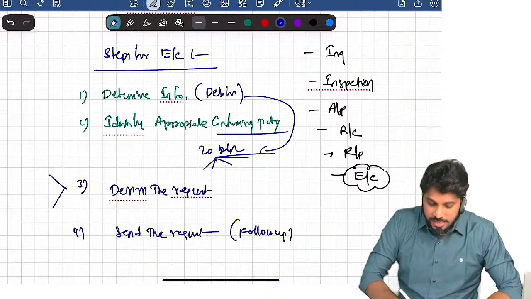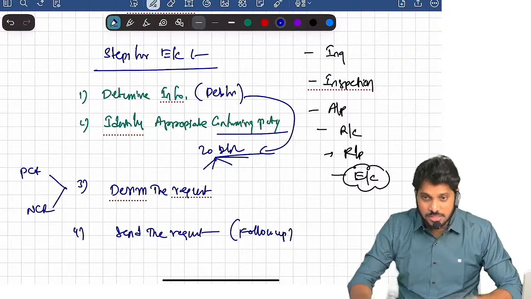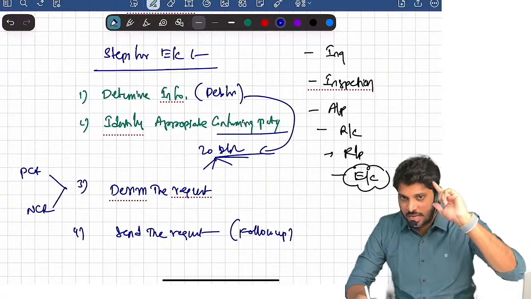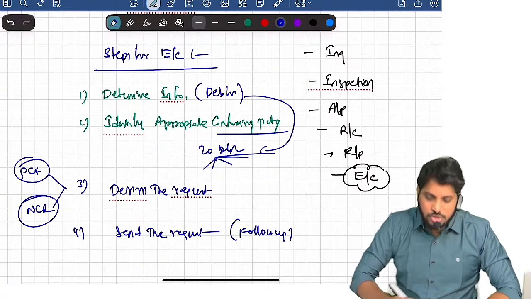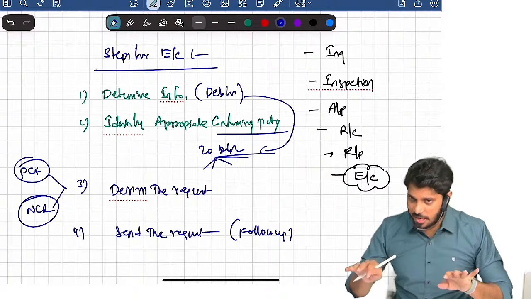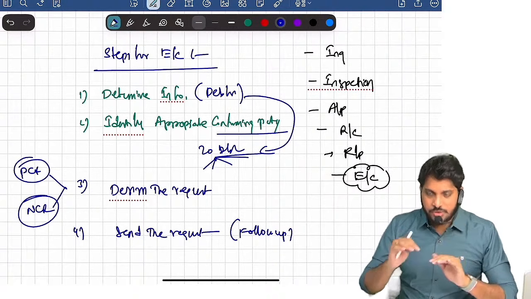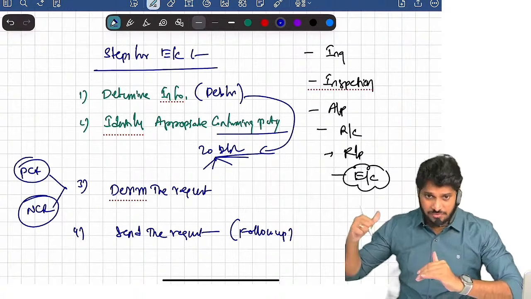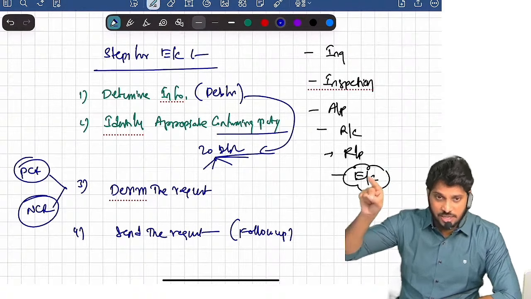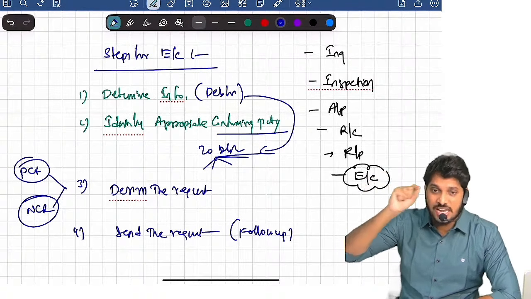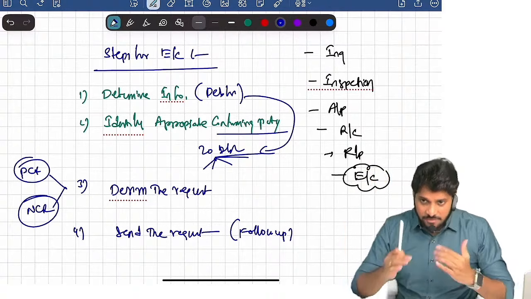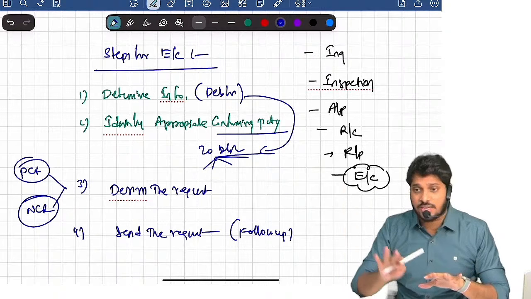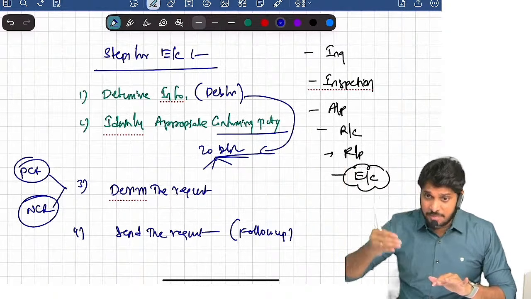First of all, you can design the external confirmation request in 2 formats: positive confirmation request and negative confirmation request. What is a positive confirmation request? I write the letter like, I am the auditor of so and so company. We are at the conclusion stage of the audit. We found that in our books of accounts, you are a debtor for our organization and the balance outstanding is 10 lakh rupees. We ask the third party, please confirm whether you agree or disagree. Now the third party has to reply to me within 3 days.